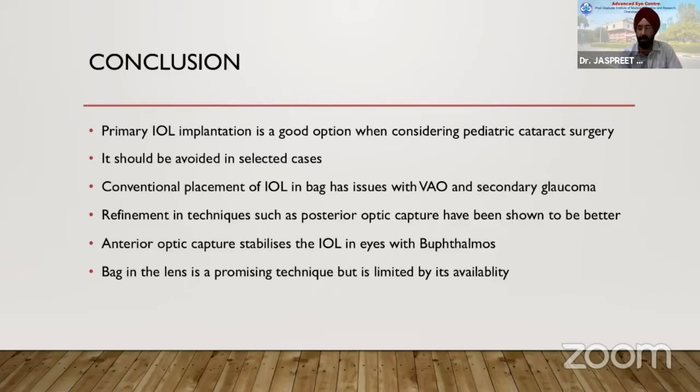There were no cases of opacification of the visual axis in both these series. So in terms of inflammation, it is better. And anterior optic capture stabilizes the IOL in eyes with buphthalmos. So that's very important in these large eyes. Bag-in-the-lens is a promising technique, but is limited by its availability.